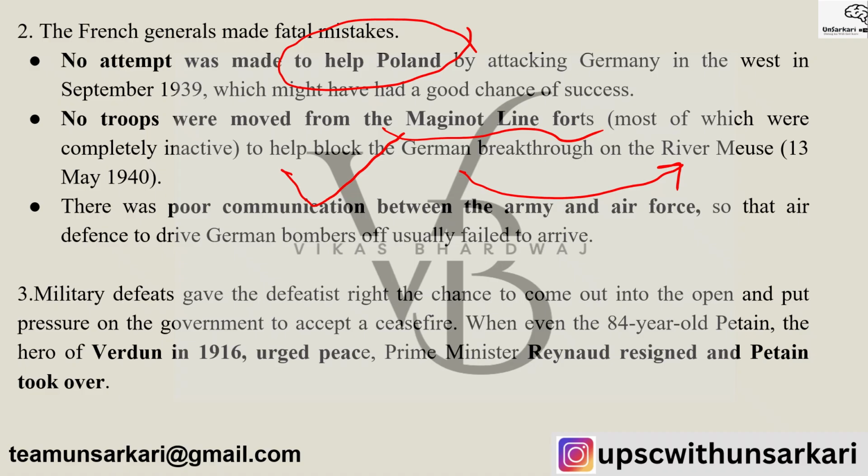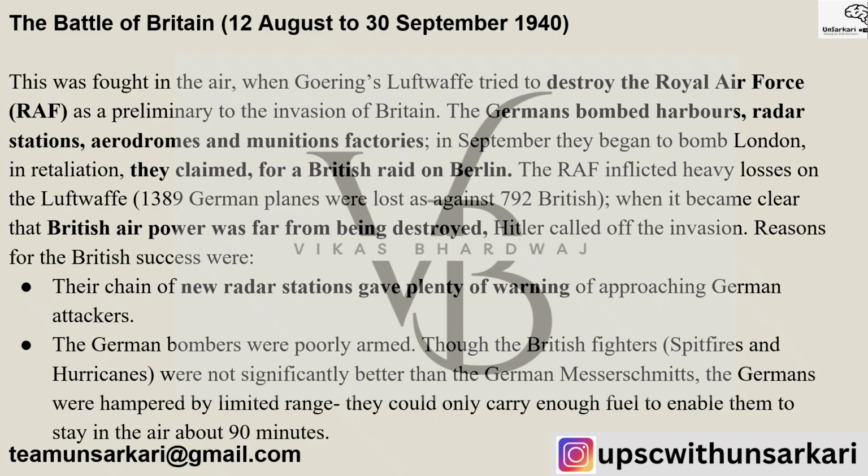Poor communication between army and air force was also a reason, and the air defense forces of Germany were much smarter. Military defeat gave the defeatists the chance to come out in the open and put pressure on the government to accept a ceasefire. So, when even the 84-year-old Pétain, the hero of Verdun in 1916, urged peace, Prime Minister Reynaud resigned and Pétain took over. So the French people and the French government were themselves responsible.